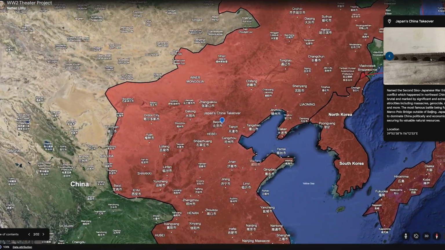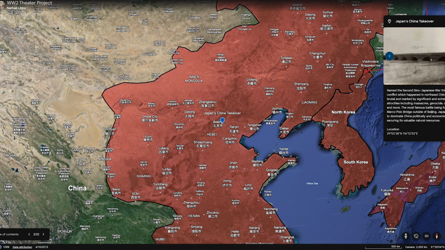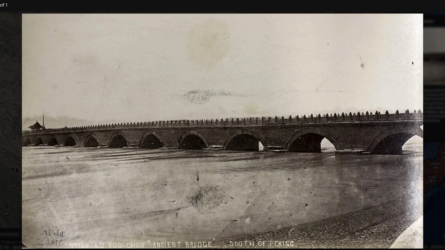Right before World War II started, in 1937, Japan began expanding, starting with their invasion of China. Named the Second Sino-Japanese War, this conflict, which happened in northeast China, was brutal and was marked by significant and extreme atrocities, such as massacres, genocide, and rape. The most famous battle was for the Marco Polo Bridge, just outside of Beijing. This ended in Japan's capture of China's capital.